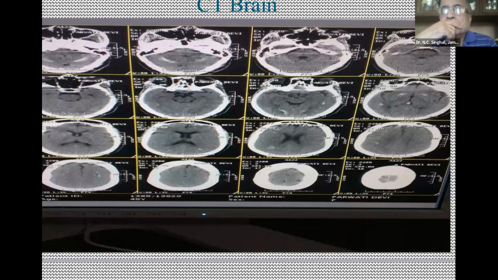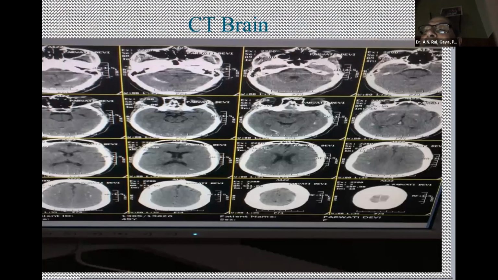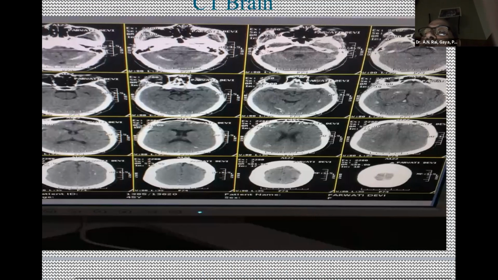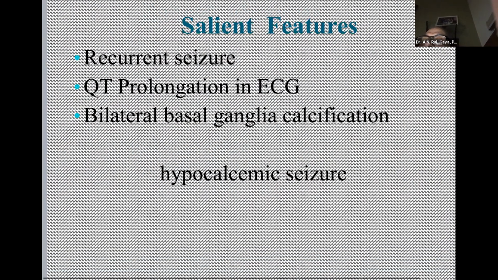Hypercalcemia. Hypocalcemia. Hypocalcemia is there, but which condition? Yes, Mrityunjay, you are right. Primary hypoparathyroidism. So what was the salient feature? Recurrent seizures, QT prolongation on ECG, bilateral basal ganglion calcification, hypocalcemic seizures.